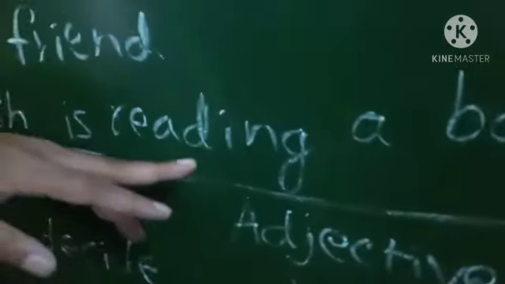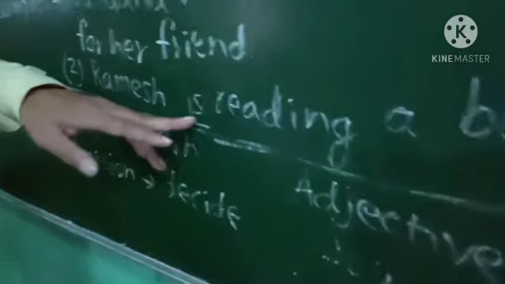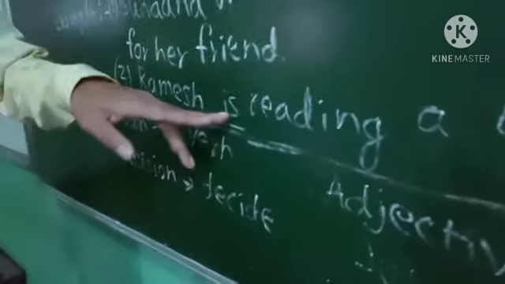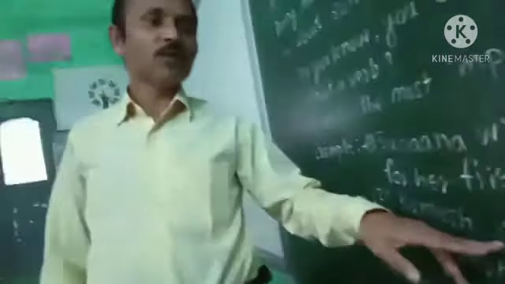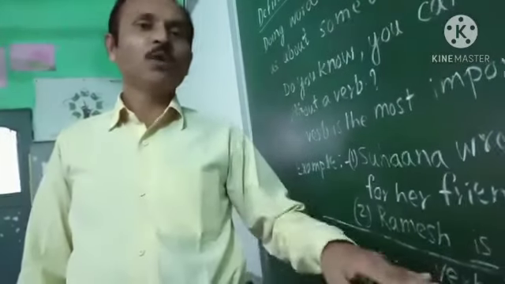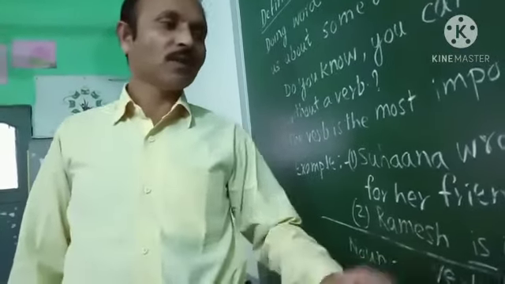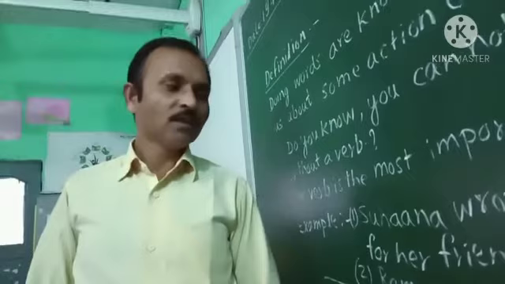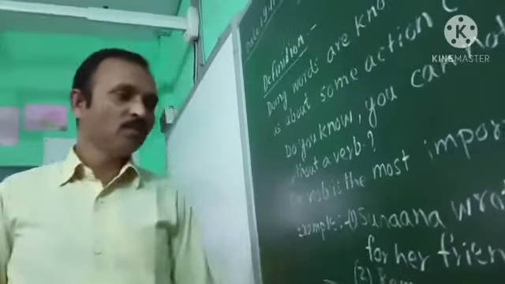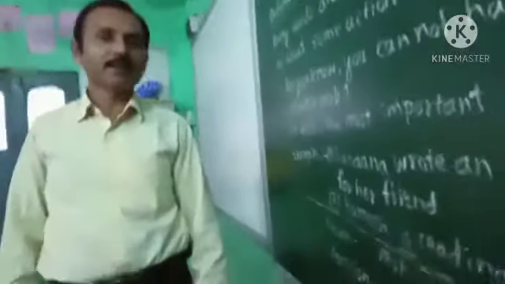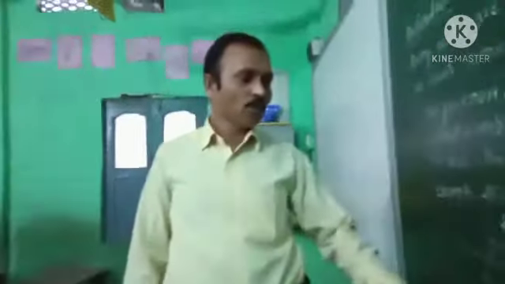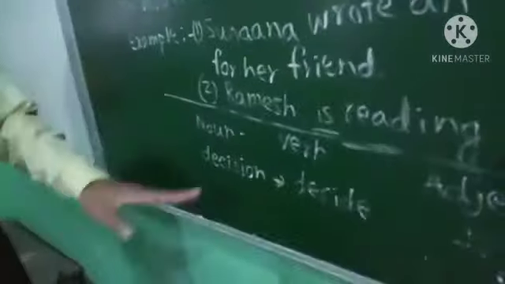Here you can see, Ramesh is reading a book. So what is the verb here? Reading. But what is the word "is" here? Helping verb. These words, is, are, am, was, were, has, have, are called helping verbs. And reading is the main verb. So those two important things are there in this lesson.